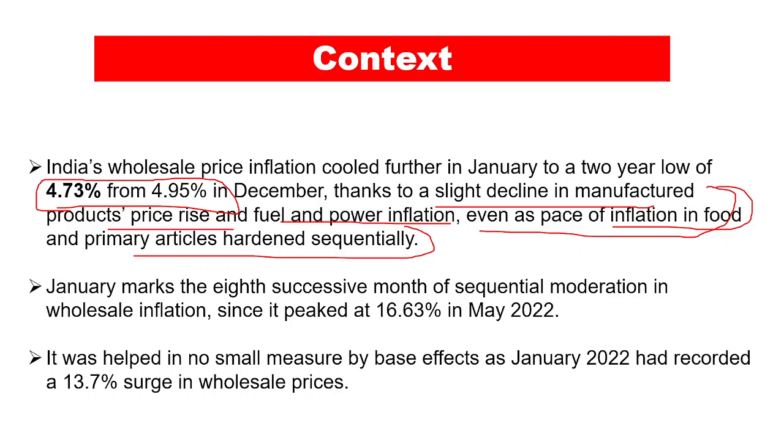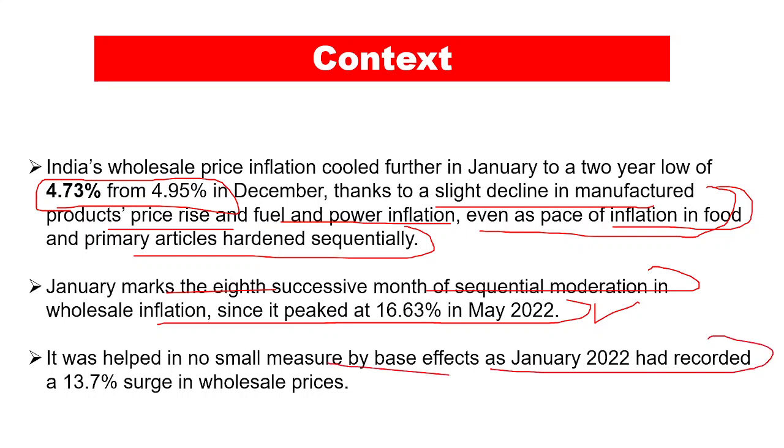Now, January marks the 8th successive month of the sequential moderation in the wholesale inflation, since it peaked at 16.63% in May 2022. Now, this has reduced to 4.7% in the month of January 2023. Now, it has been helped in no small measure by base effects, as January 2022 had recorded a high increase in the wholesale prices. So these are the particular figures of the wholesale inflation.